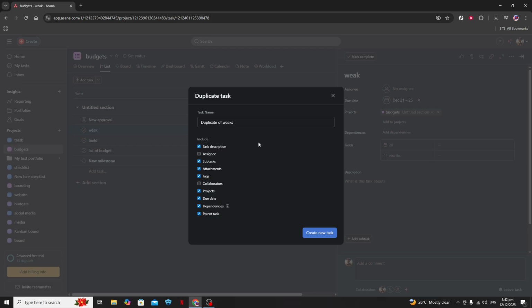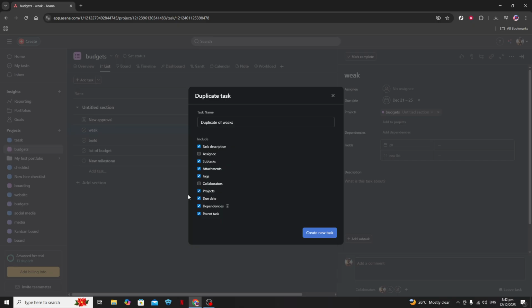Finally, take a moment to go through each task in the duplicated section. Here is where you can make changes to task details, such as due dates, which are especially important if the exact timing doesn't apply for this iteration. At this point, your new section is as organized and ready to go as the original.